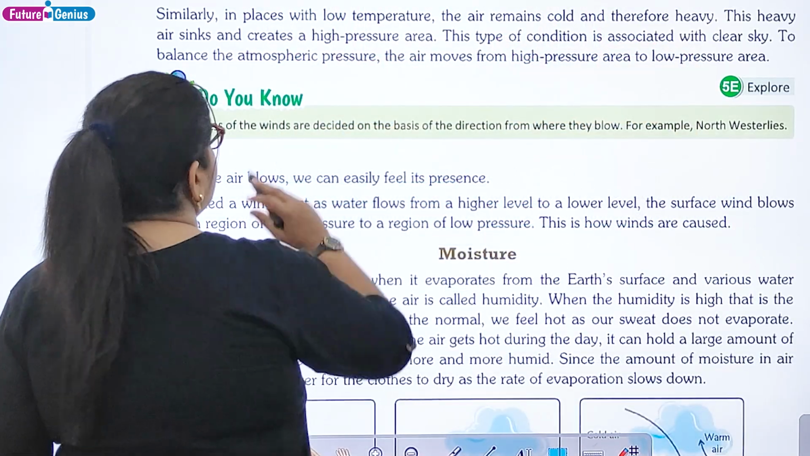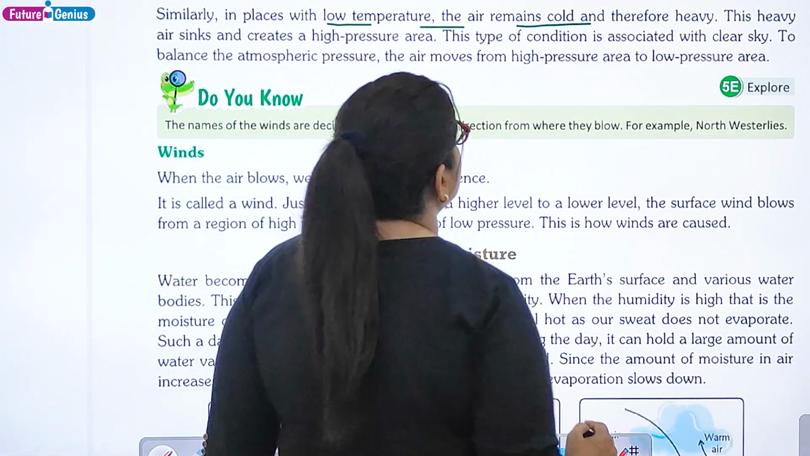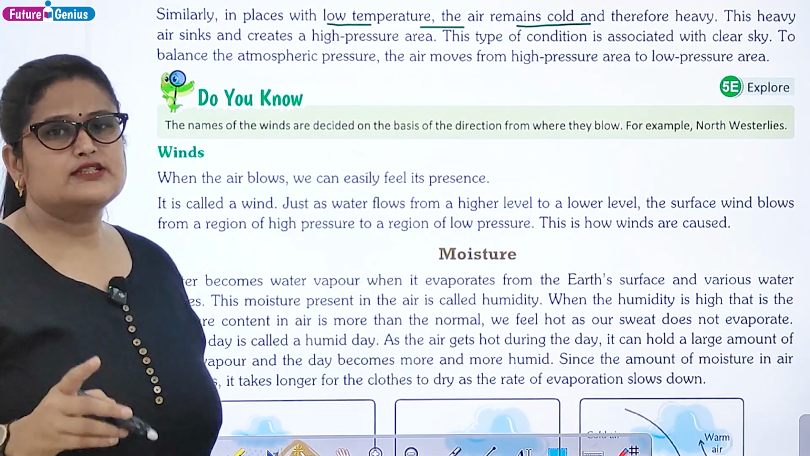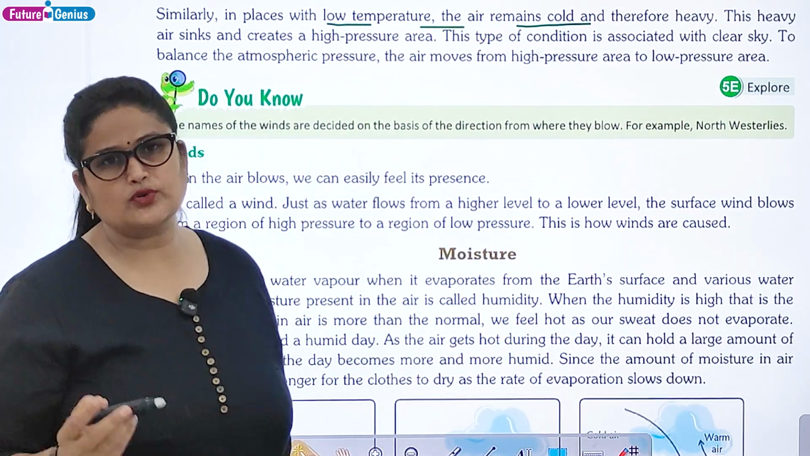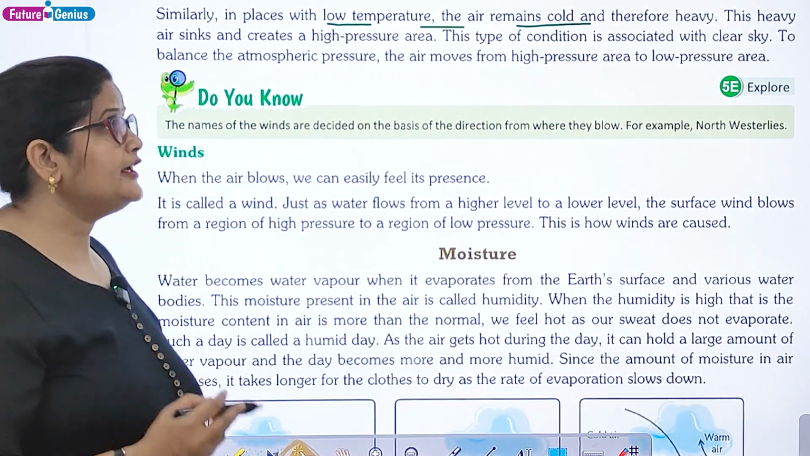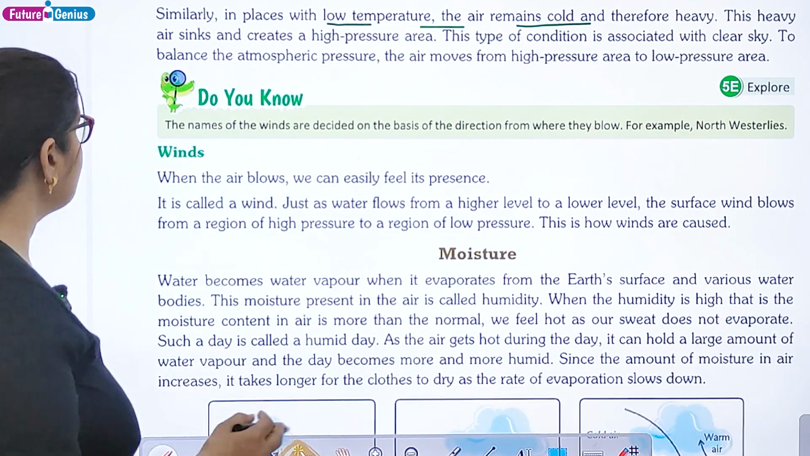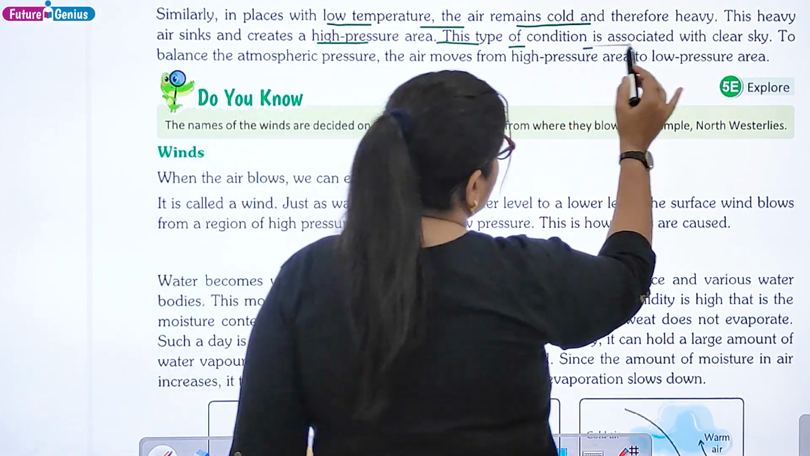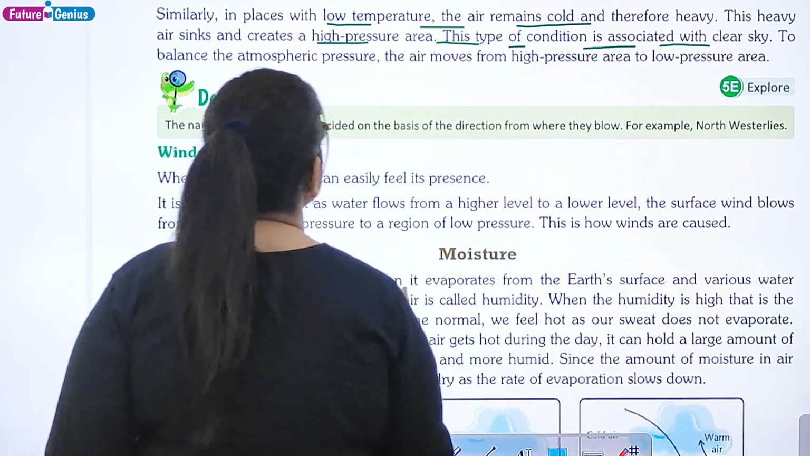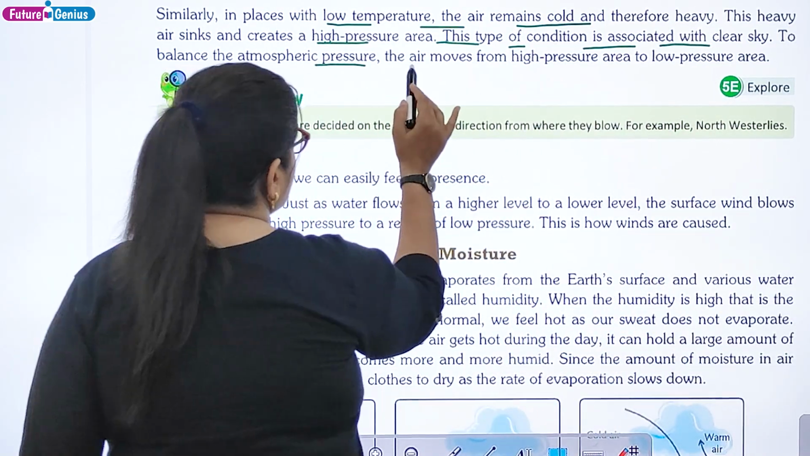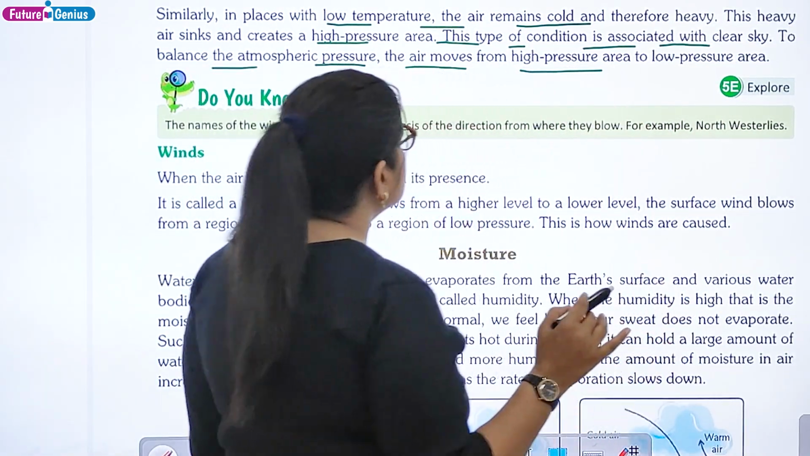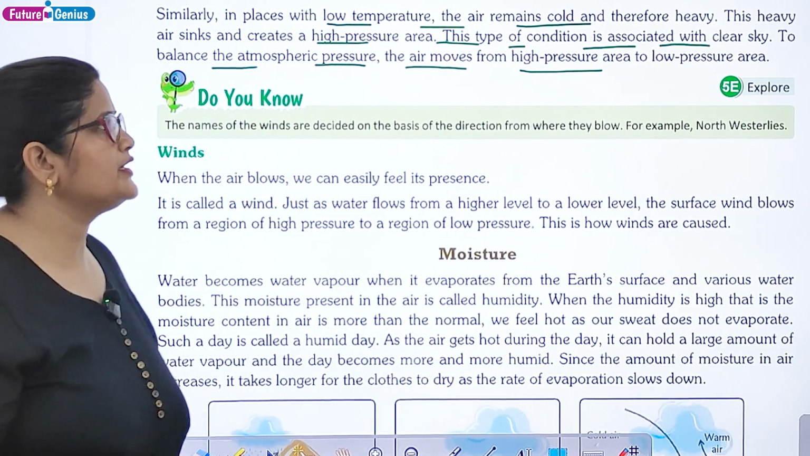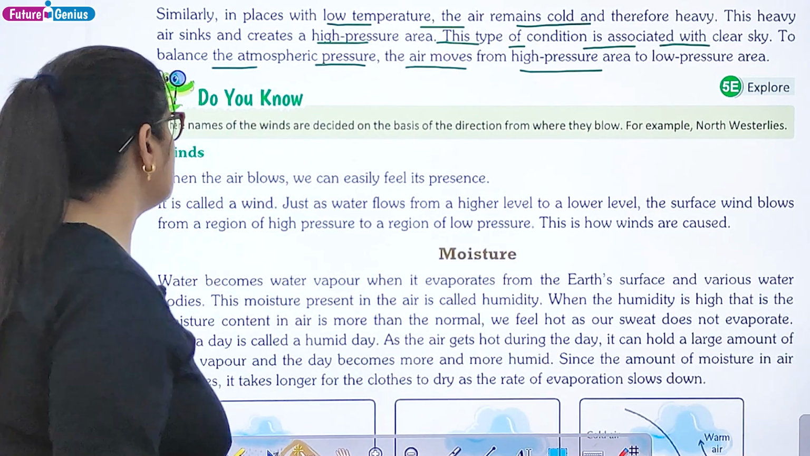Similarly, in place with low temperature, the air remains cold. When temperature is low, the air is cold and therefore heavy. So this heavy air sinks and creates a high pressure area. This type of condition is associated with clear sky. To balance the atmospheric pressure, the air moves from high pressure area to low pressure area.